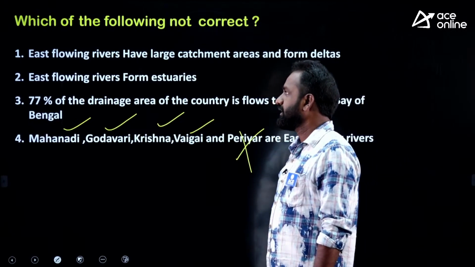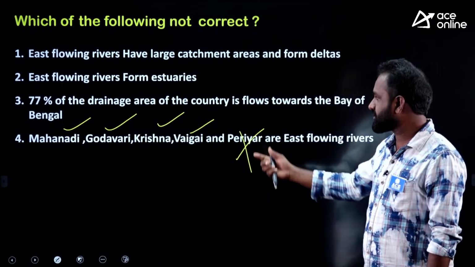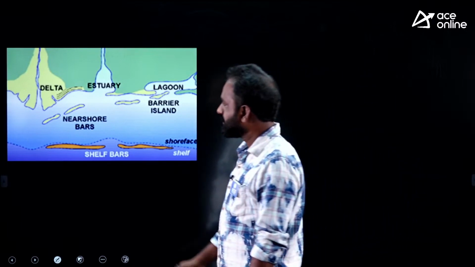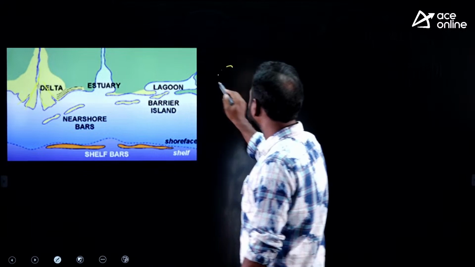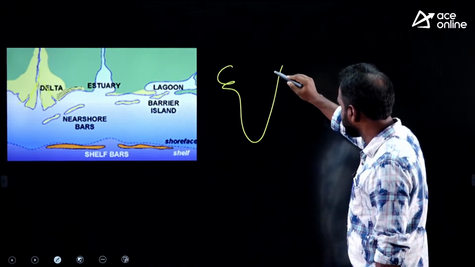Is it clear to you? Let us see what deltas and estuaries are. You can see the image. These are the deltas, in a triangle shape. In the east coast, this is the east coast, right?